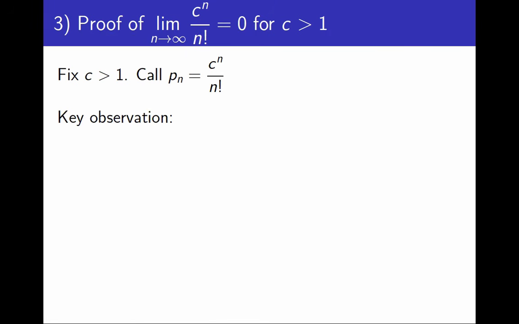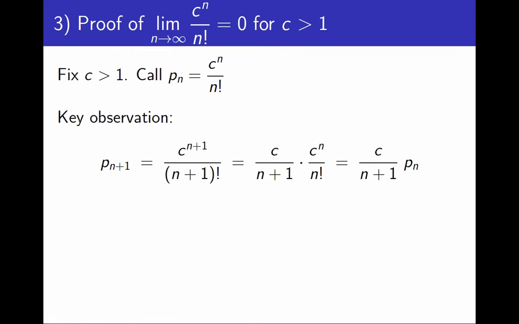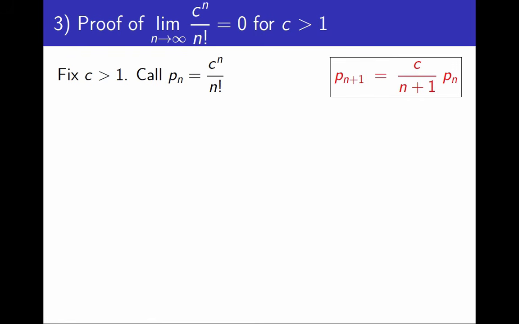Here is the key observation. If I write the n plus first term of the sequence, p sub n plus 1, it is c to the n plus 1 over n plus 1 factorial. I can factor out a c from the numerator and n plus 1 from the denominator, and I am left with c to the n over n factorial, which is p sub n. So this sequence satisfies the recurrence relation: p sub n plus 1 equals c over n plus 1 times p sub n.